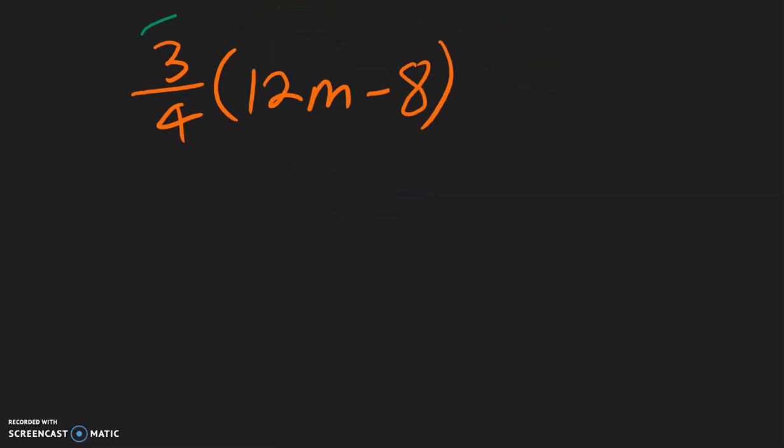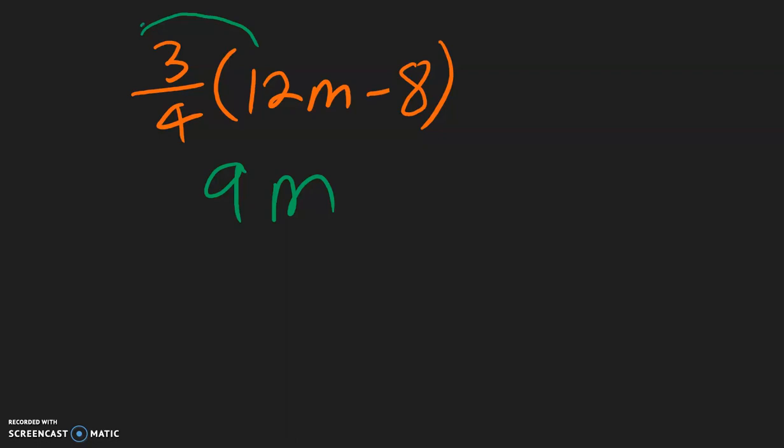For this example, we have 3 times 12, which is going to be 36. 36 divided by 4 is going to be 9m. Another way you can do it is you can divide first, because I see that 12 can divide by 4, so 12 divided by 4 is 3, and then multiply with the 3 on top is still positive 9. So either way, you will get the same answer.